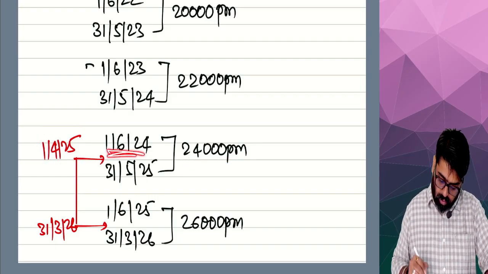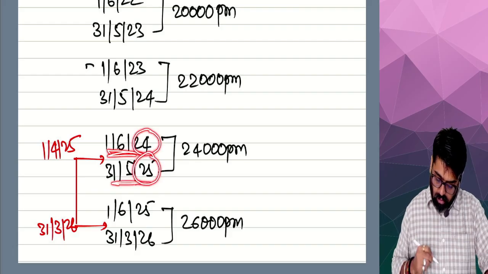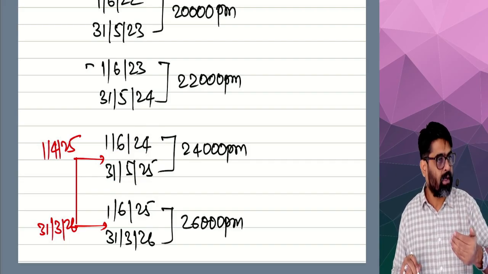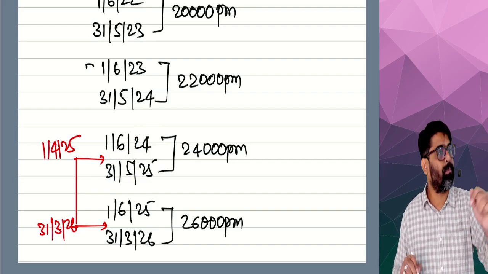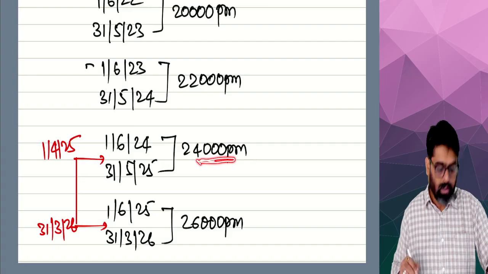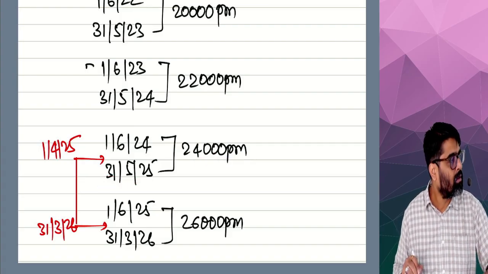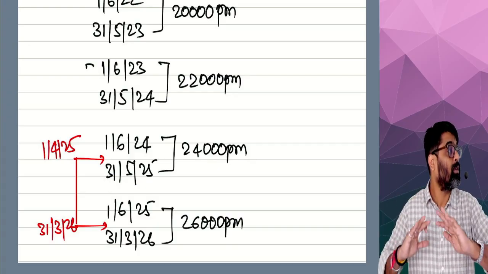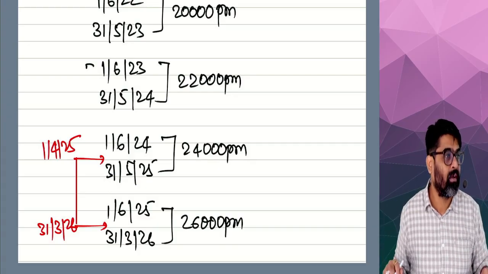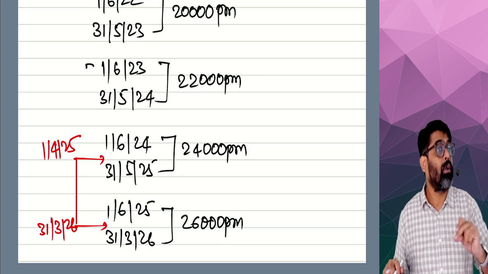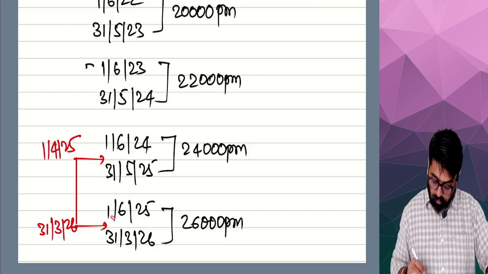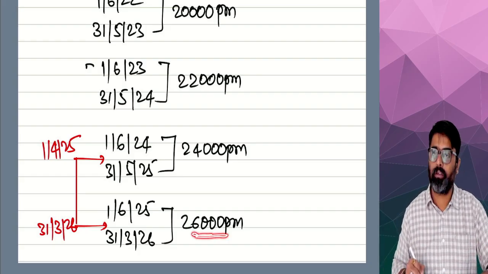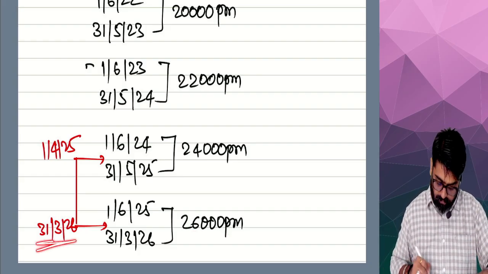Because from June 24 to May 25, your salary is... So when your previous year started, in the month of April, your salary was 24. In the month of May, your salary was the same. And on 1st June, during the previous year, you got an increment because the fourth year of service was started. And your salary became 26. So from 1st June of your previous year, your salary was increased to 26, and it remains the same till the end.